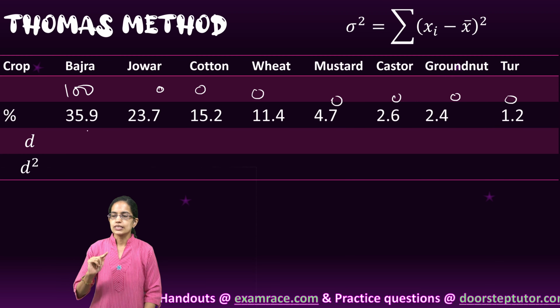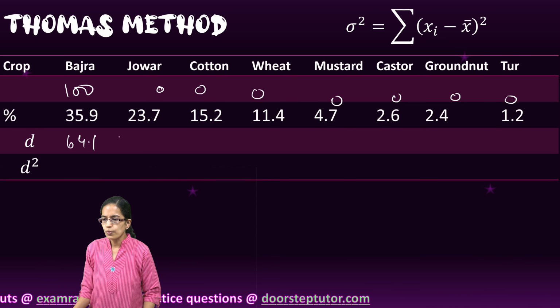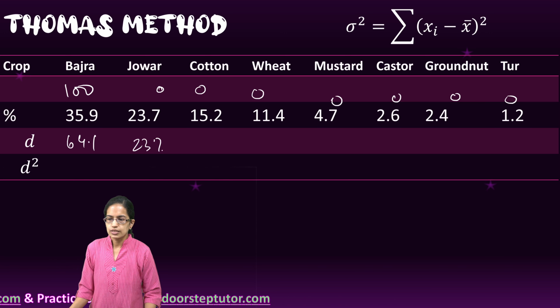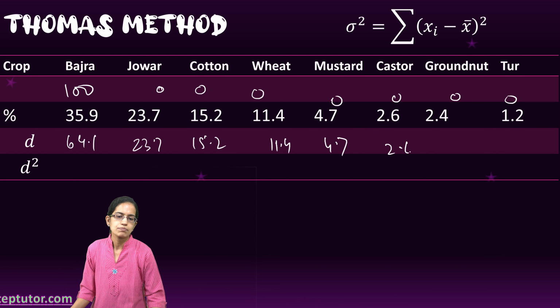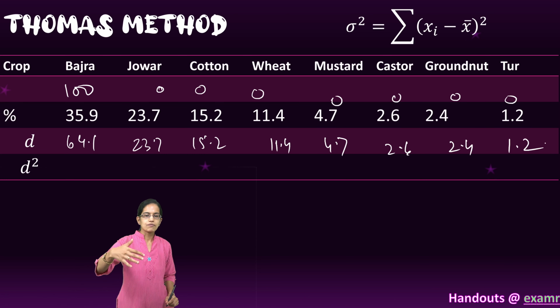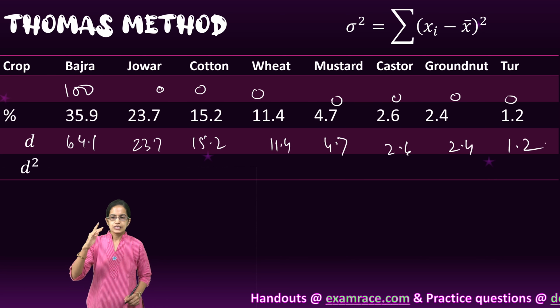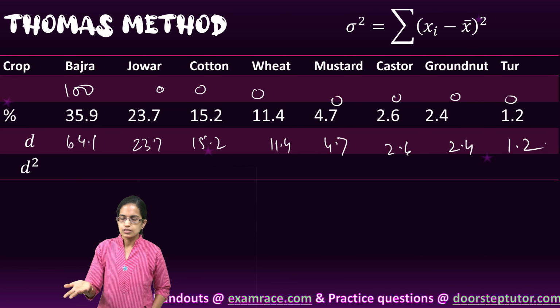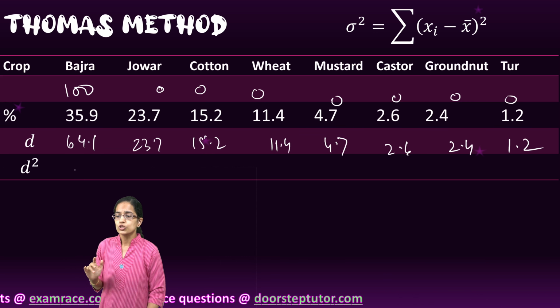Now what Thomas did was, he took the differences. So the difference here was 64.1, here the difference was 23.7, 15.2, 11.4, the same values which were repeated, because there was no significant difference, as the other crops' proportion was 0, and the difference remained the same because any number minus 0 would give you the number itself. Now what he took was the square.